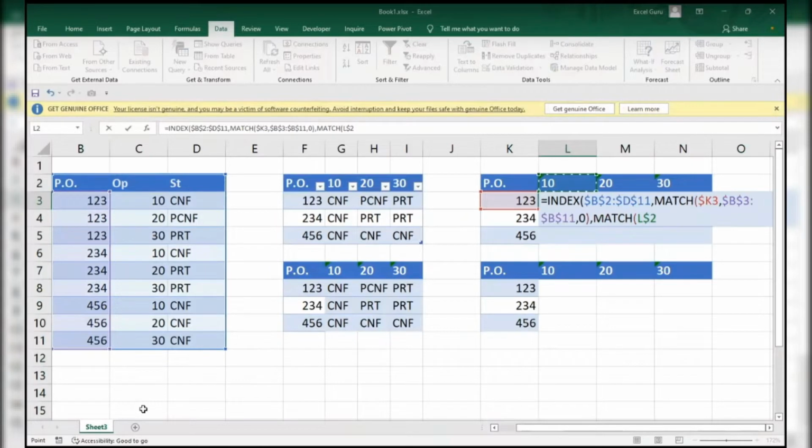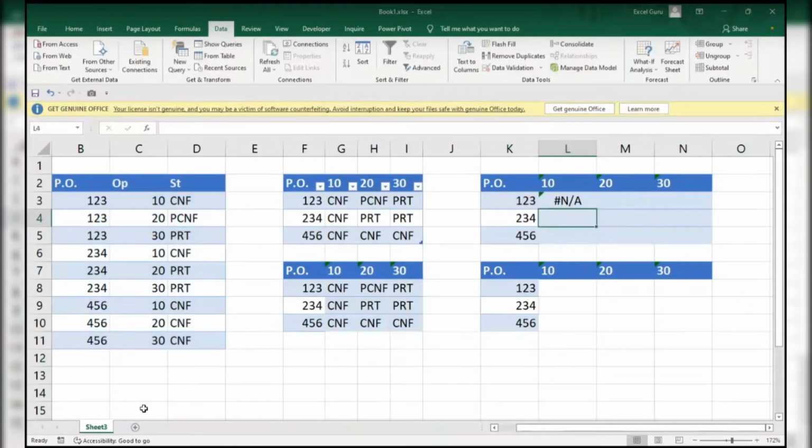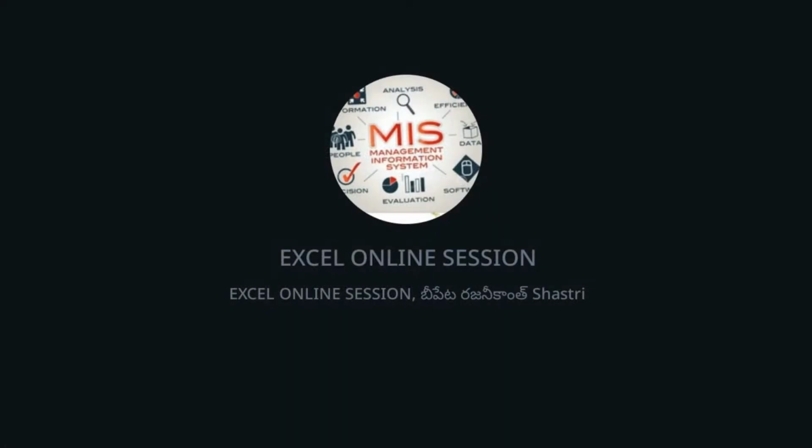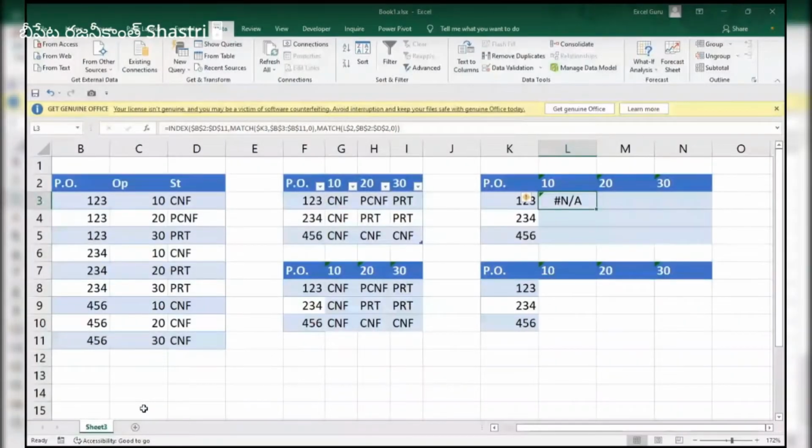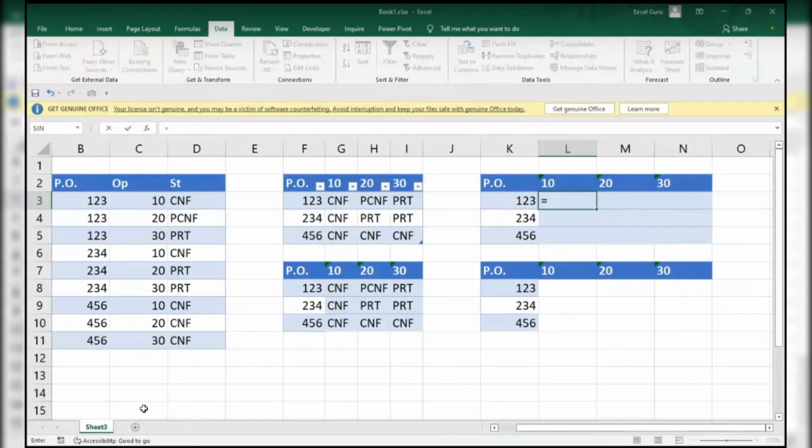F4, comma. What will happen if I do like this? F4, comma, 0. Right. So you are not supposed to do like this. There is another method I will do. I'll show you the two methods as I said. Now the first method is this one.